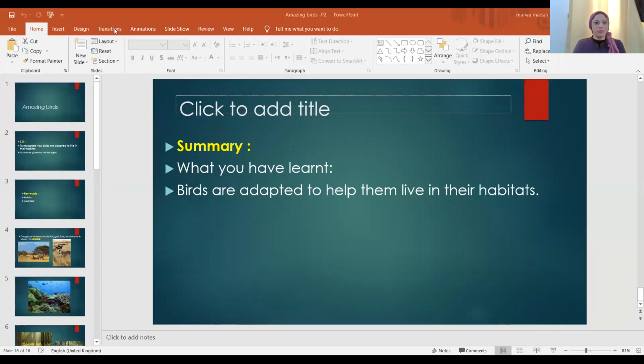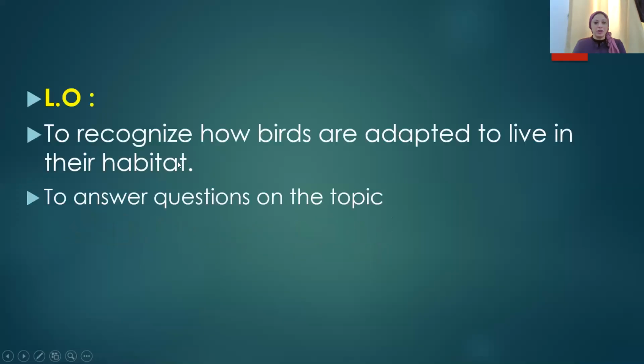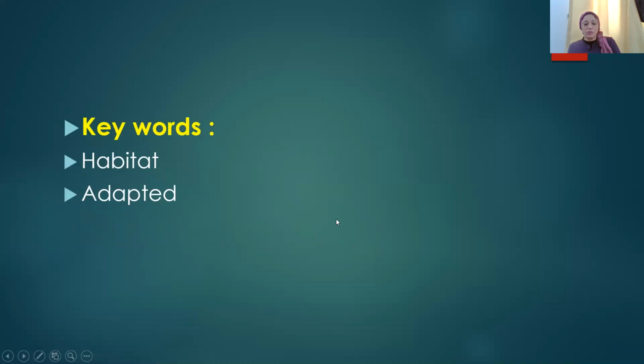Okay, let's see our learning objectives for today. To recognize how birds are adapted to live in their habitat and to answer questions on it. The keywords for today are habitat and adapted.